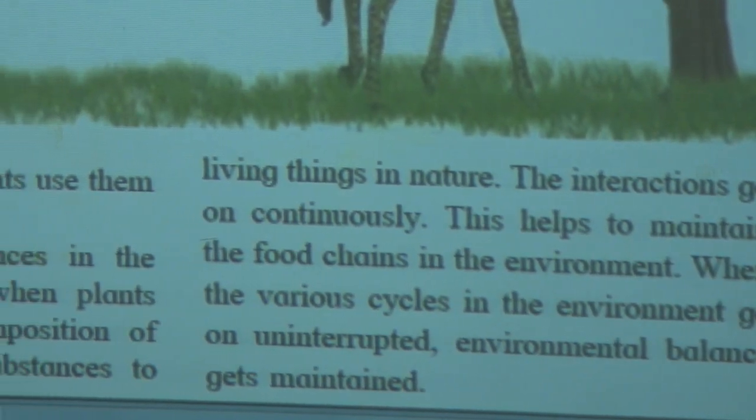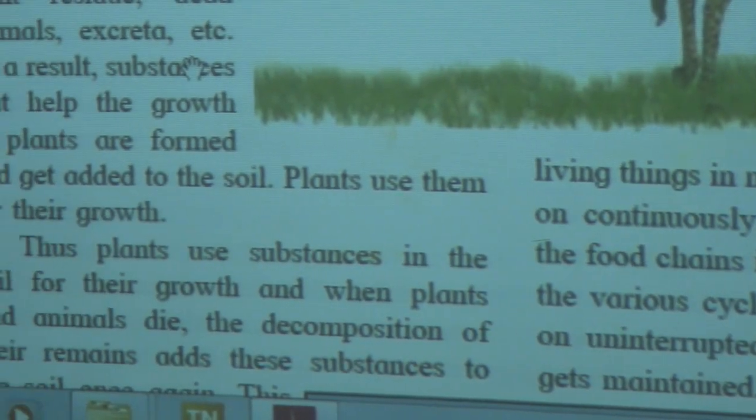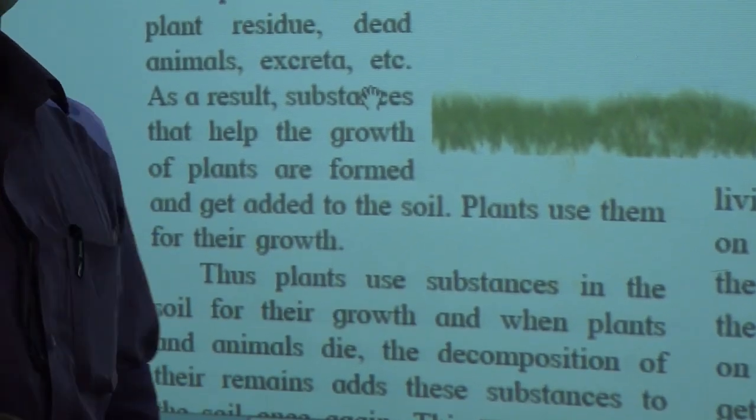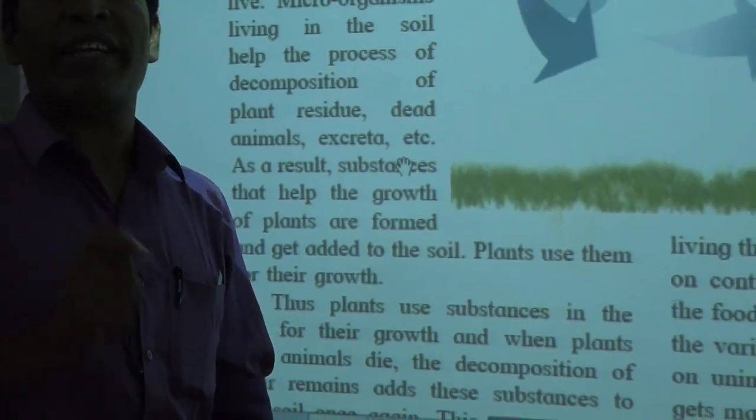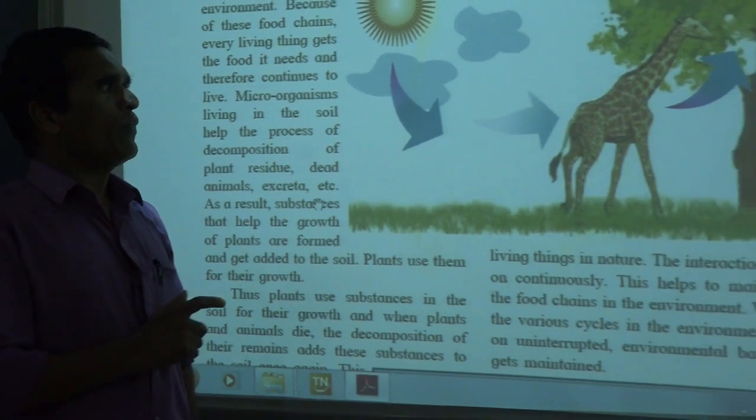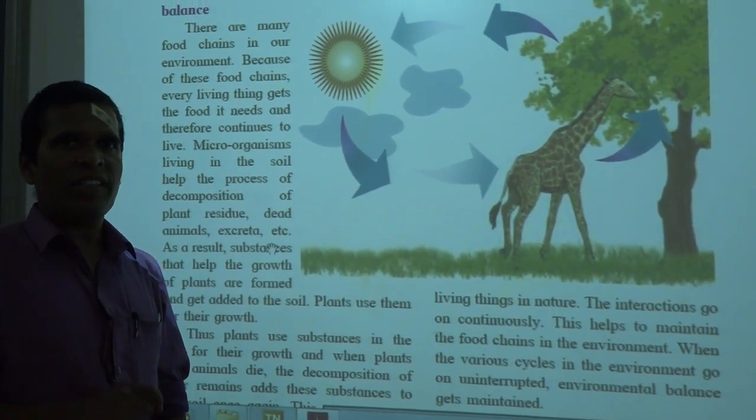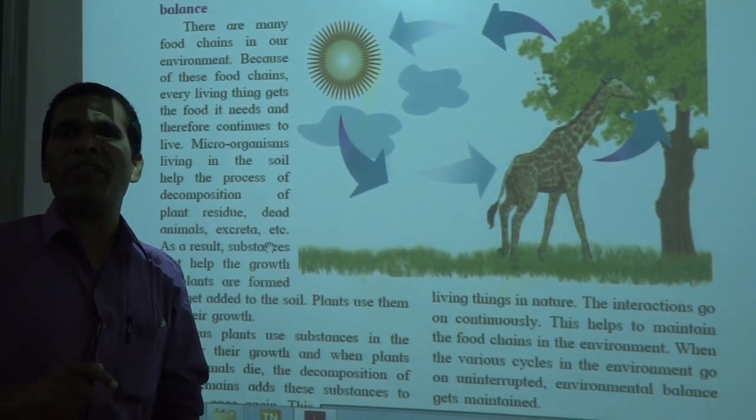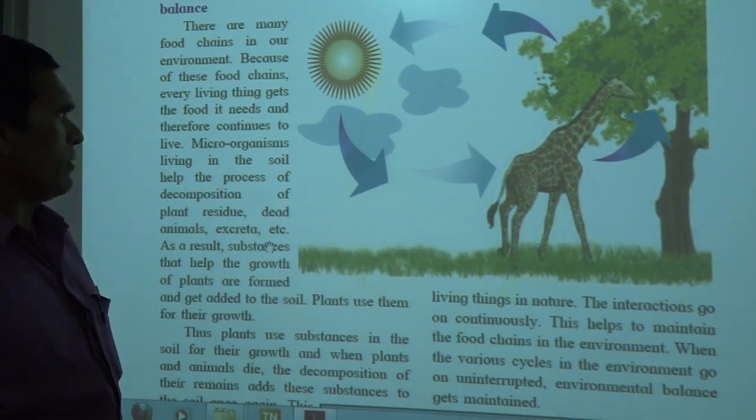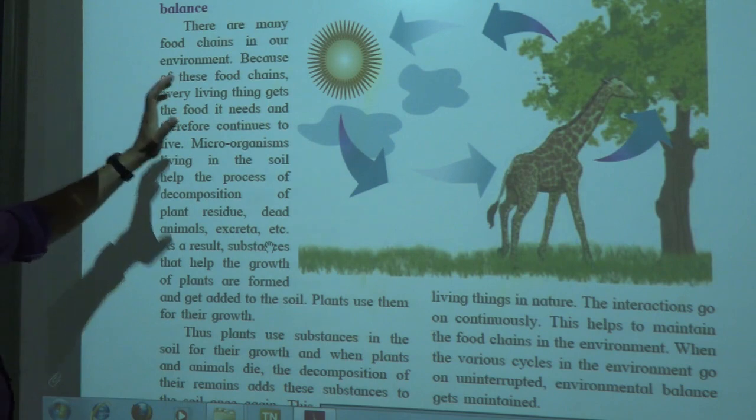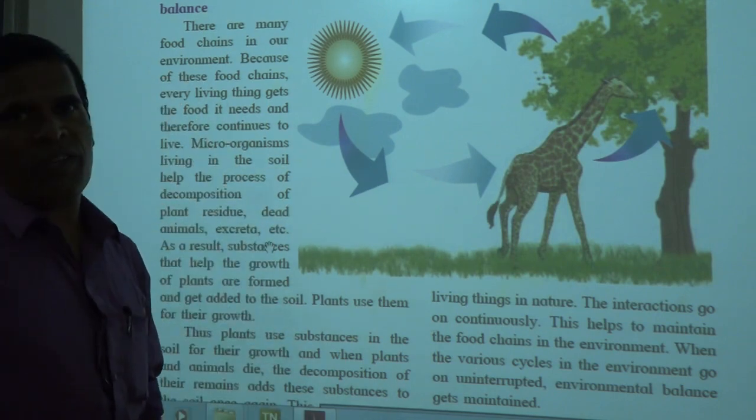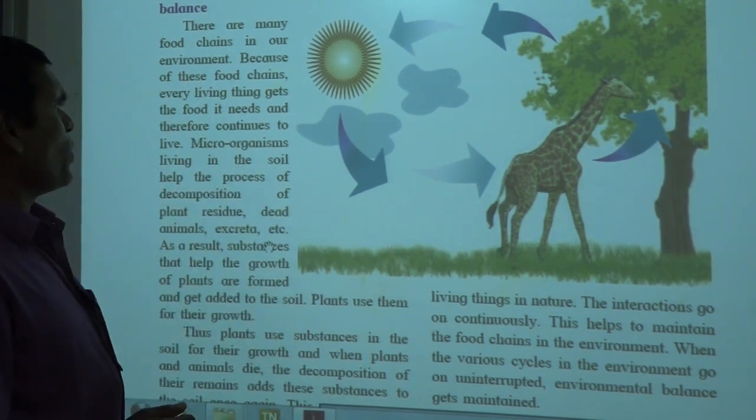The food chain and food web are very important, because due to them every living thing gets food. If in the food chain or food web any organism is missed or disconnected, definitely it will affect the other organisms. That is why the role of the food chain and food web is very important.